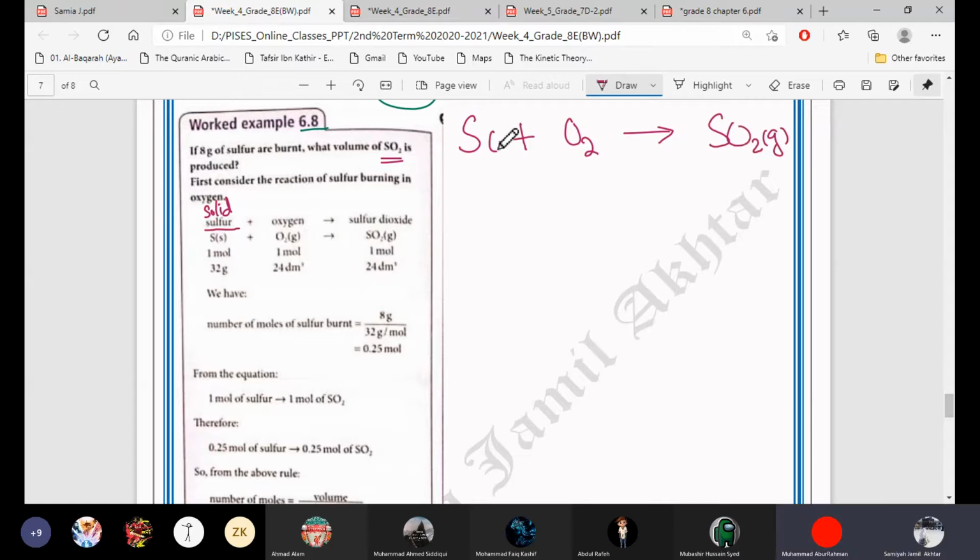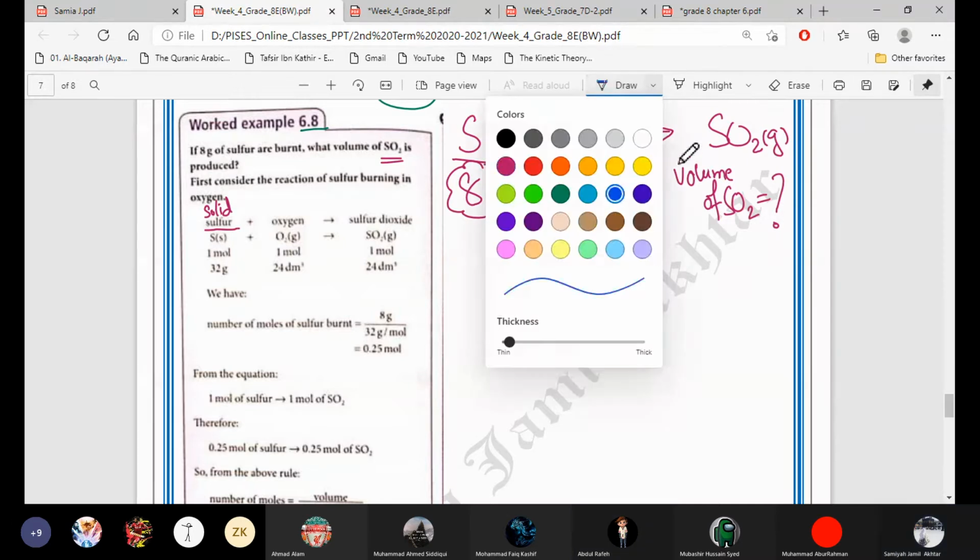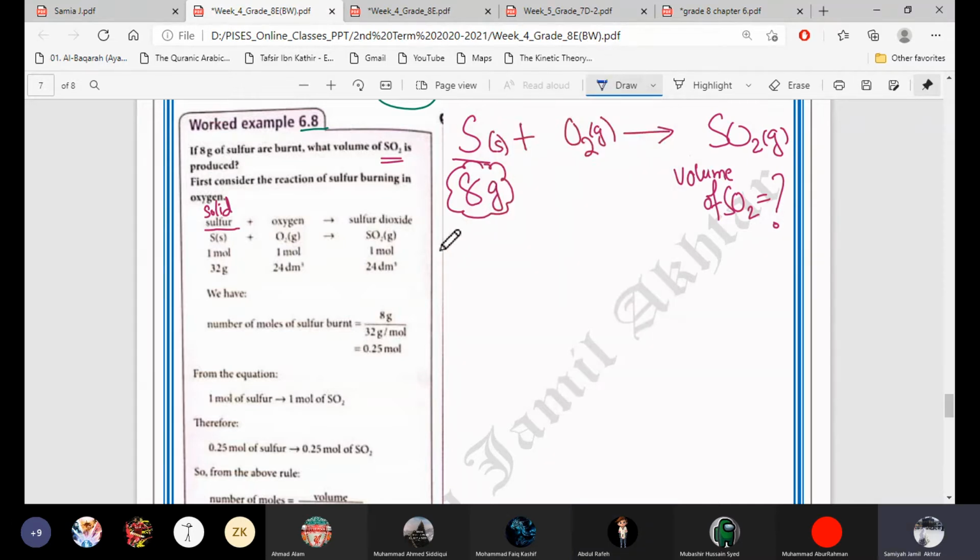Sulfur is solid but it is giving a gas, so instead of volume, they give us the mass of sulfur, and we have to find the volume of sulfur dioxide. What will be the first step? Find the moles.